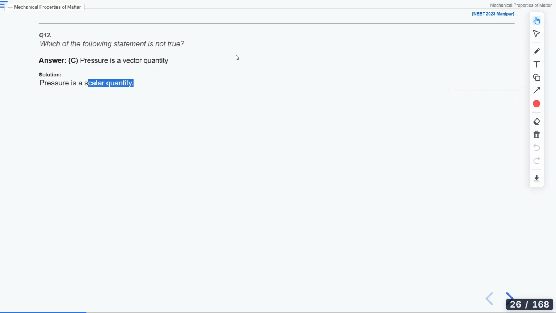It looks to many of us that pressure equals force per unit area. Since force is a vector quantity, pressure should also be a vector quantity, but no. Why?